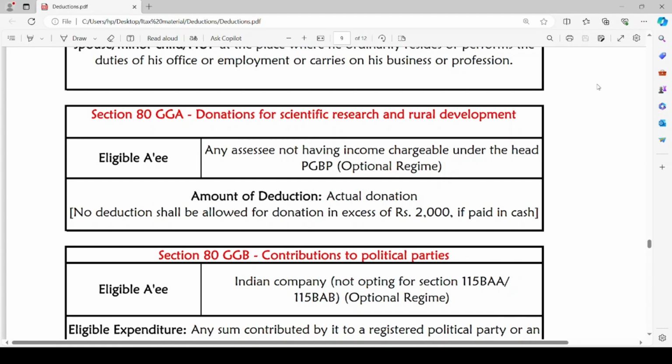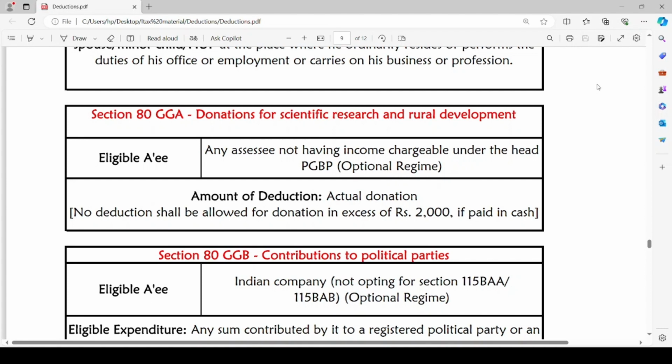But since the assessee is not having any income chargeable under the head PGBP, that means he is not carrying on any business or profession, but he is contributing some amount towards scientific research or rural development. He is donating for scientific research or rural development. In such a case, the amount of deduction will be actual donation, and no deduction shall be allowed for donation in excess of rupees 2000 if paid in cash.